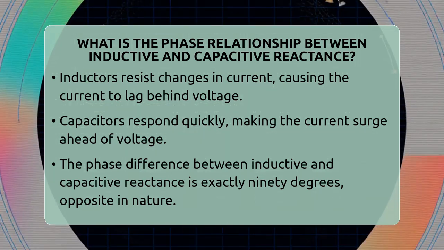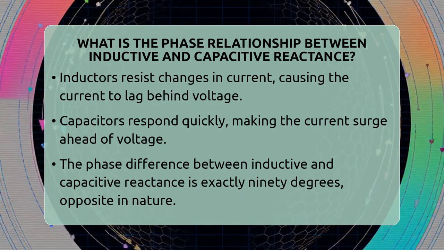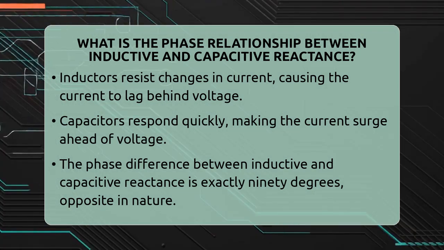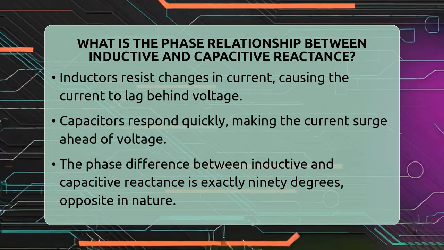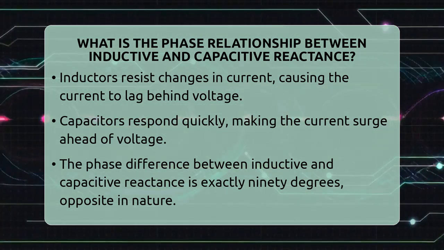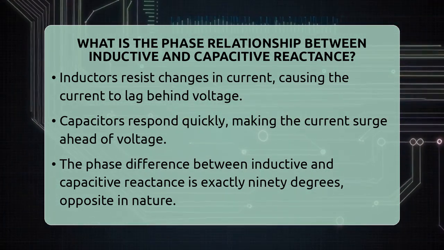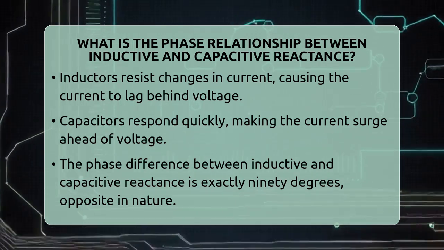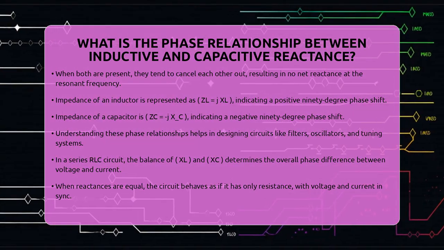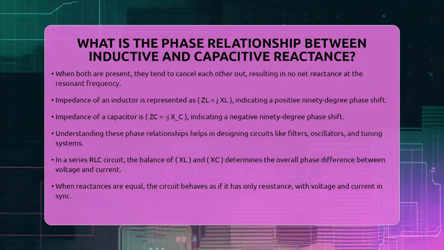Mathematically, the impedance of an inductor is written as ZL = jXL, where j is the imaginary unit representing a 90-degree phase shift, and XL is the inductive reactance. For a capacitor, the impedance is ZC = -jXC, indicating a negative 90-degree shift. The positive and negative signs show how the phase relationships are opposite.